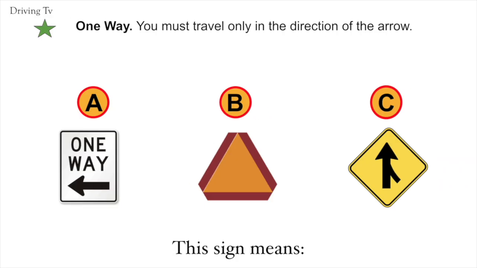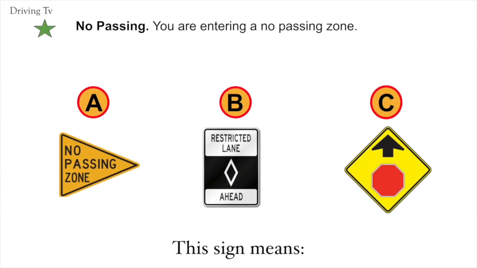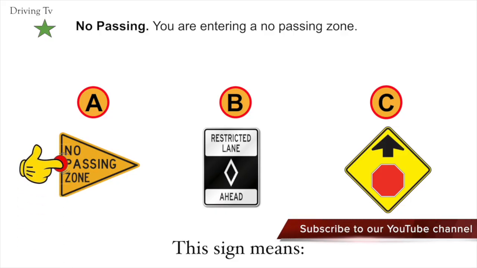One way. You must travel only in the direction of the arrow. Correct answer is A. One way. No passing. You are entering a no passing zone. If you choose A, then you are correct.